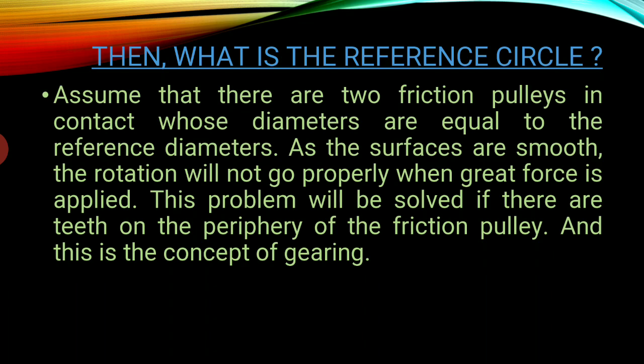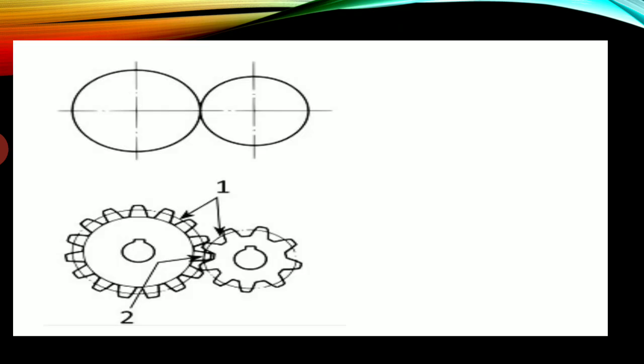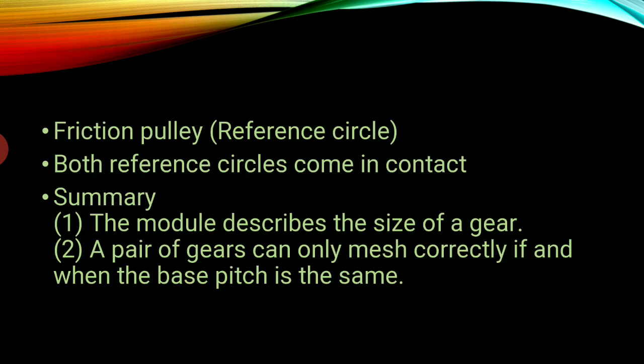This problem will be solved if there are teeth on the periphery of the friction pulley, and thus is the concept of gearing. You can see in this diagram the friction pulley and reference circle. Both reference circles come in contact.